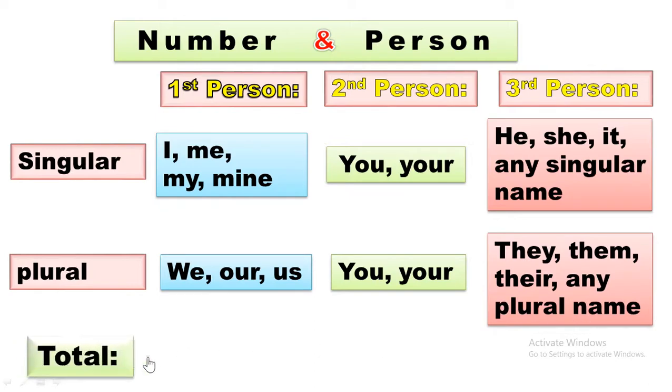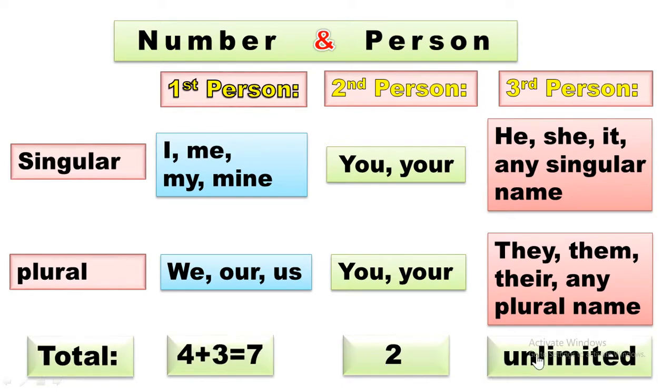Okay, now this is the time for total counting. Here we get four words, and here we get three words. In total it is 7 words. That means first person has only 7 words. Without these 7 words you will not get any first person. And second person has only 2 words, but without this 7 and 2, in total 9 words, all the other words in the universe are counted as third person, and the number of third person is unlimited. I think you got it.